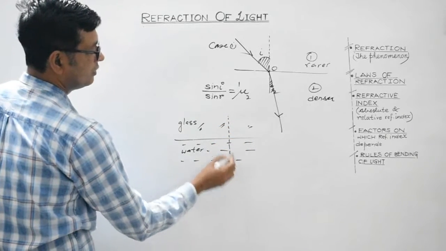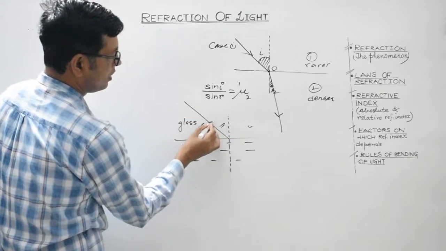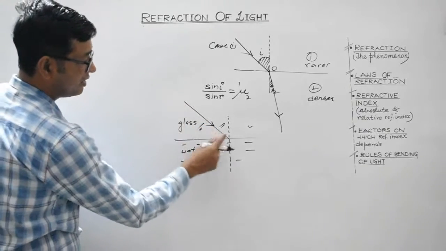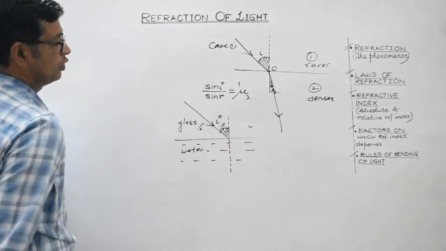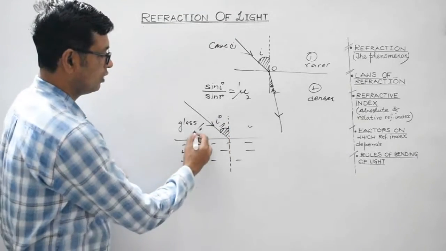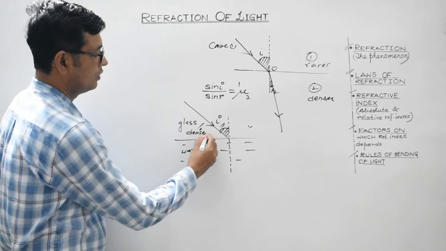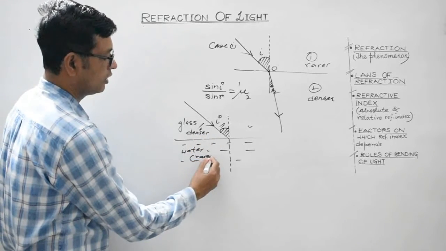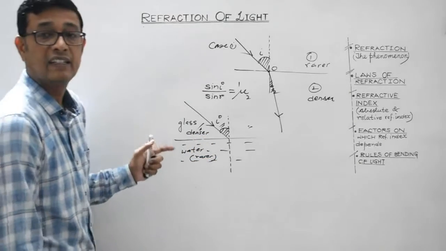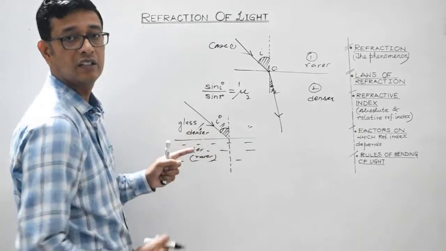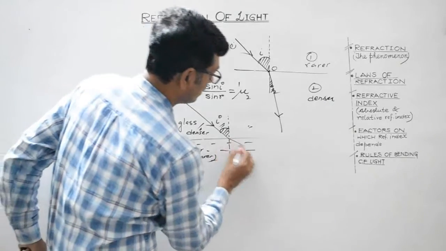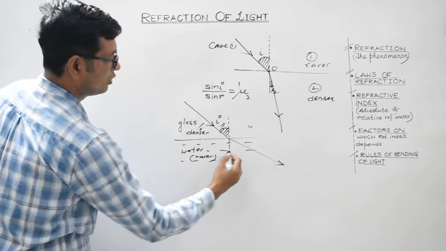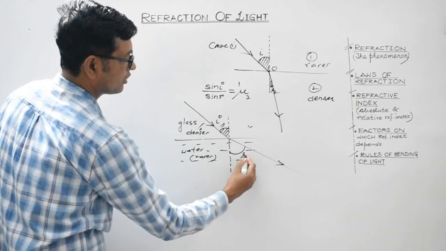This is water and this is glass. Let's consider this another example. This is the normal over here. This is the incident ray. Indicate the arrow. So this will be the angle of incidence. So out of glass and water, obviously glass is a denser medium and water is a rarer medium. So light is traveling from denser to rarer. It will bend away from the normal. So it will be like this. It will bend away from the normal. So this is angle of refraction.